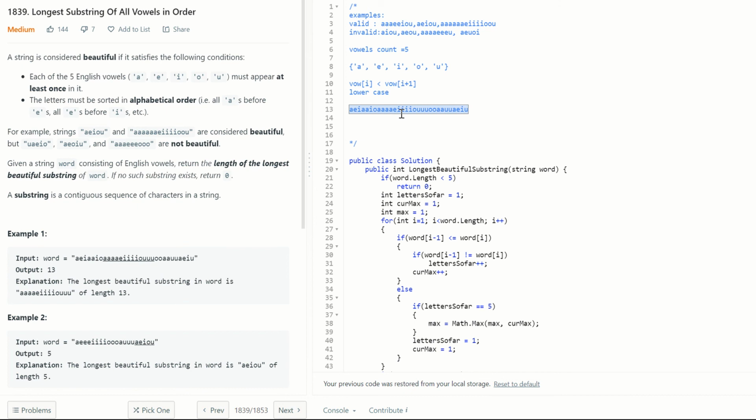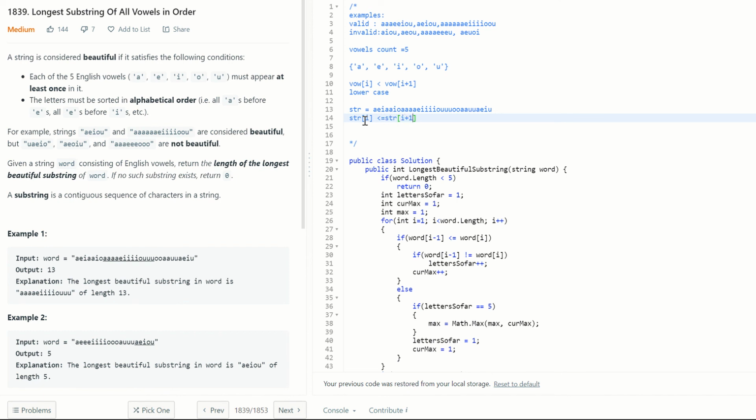We know that they're all lowercase, and we also know that with five vowels, each vowel at I is less than the vowel at I plus one. This is also true. But if there are a bunch of them, let's say this is a string, str, then we can say str of I should be less than or equal to str of I plus 1.